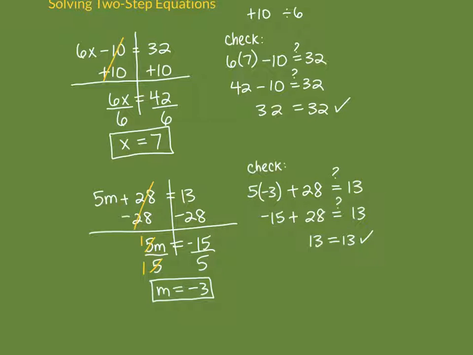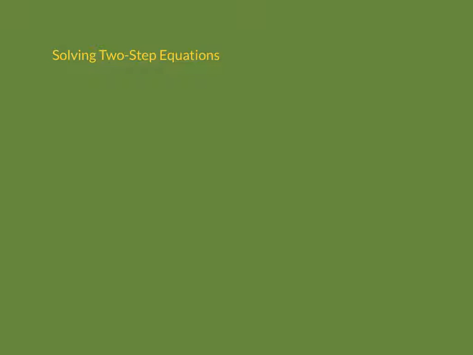Okay, let's do some more. All right, so this one, we've got 14 plus 3x is equal to 7. So notice that this one is in a little different order than we've seen before. The last two problems, and a lot of times you'll see that the variable is written first. The term with the variable is written first.